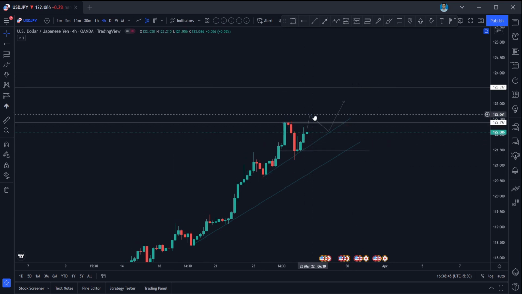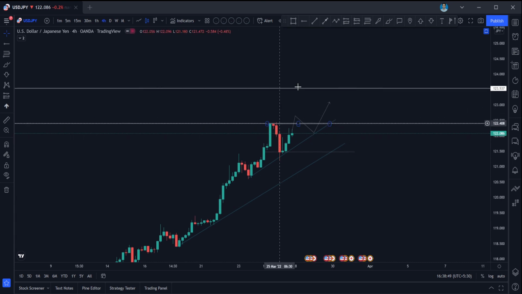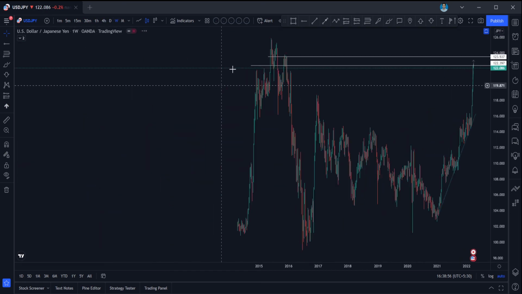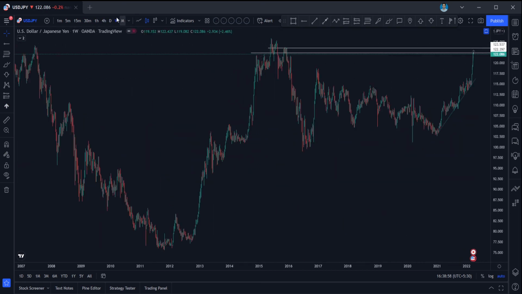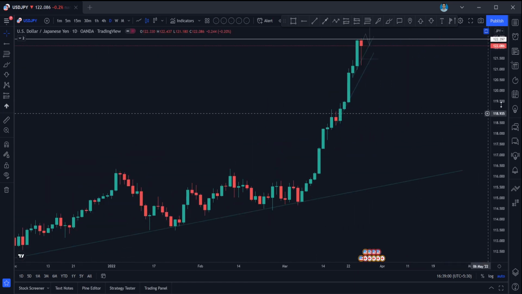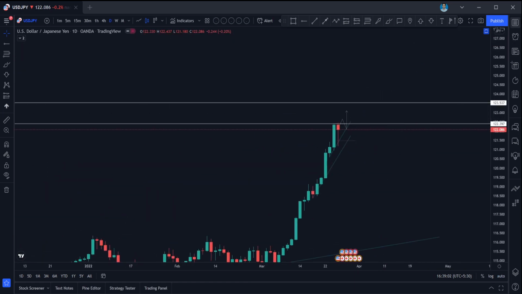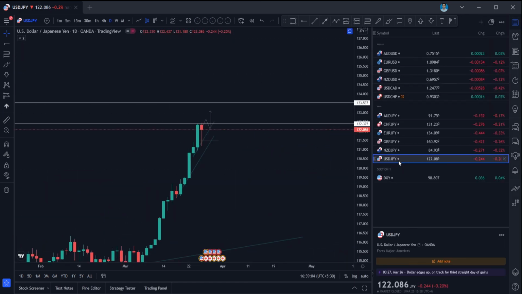So if it is breaking this level and retesting this level, which should be favorable for USD to move up, USD JPY can also potentially move up, and this would be the important next resistance here. So you can target this level, guys. So for longs, USD JPY is more favorable, guys.